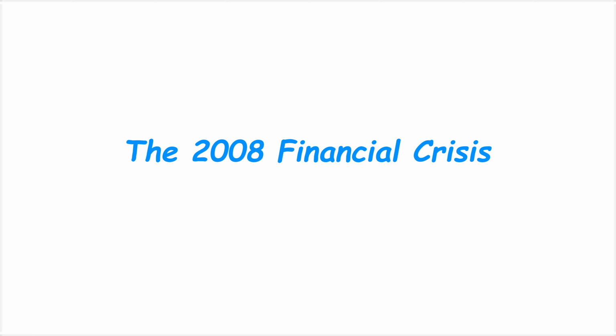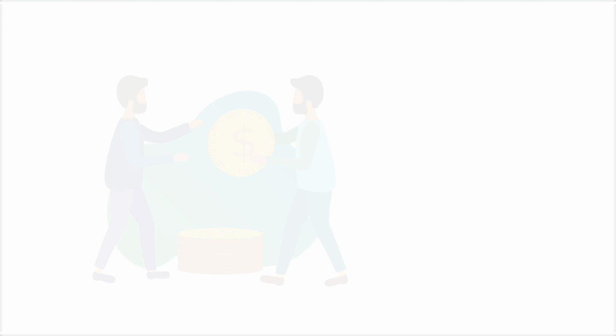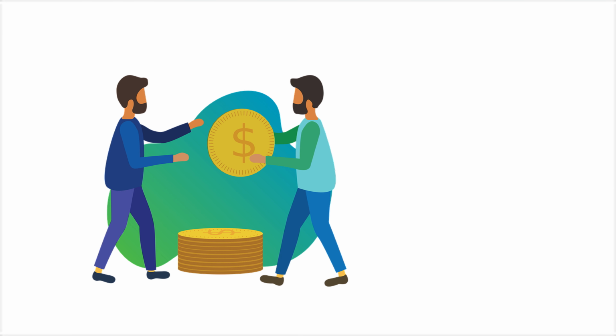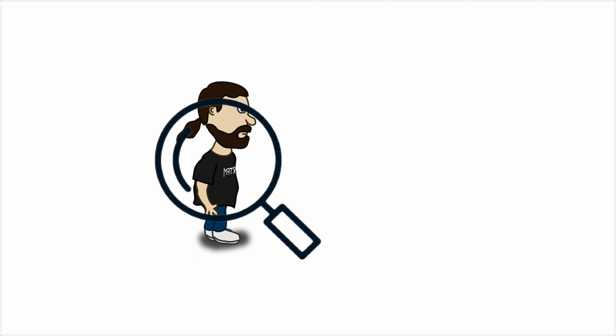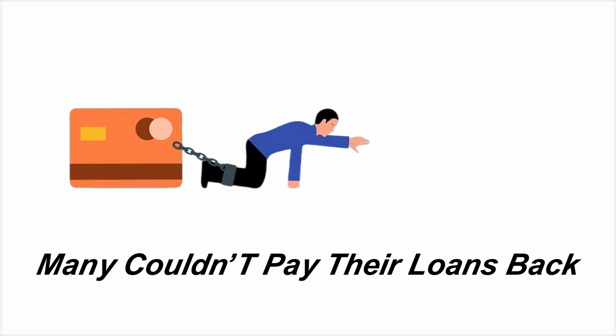Example 1. The 2008 financial crisis. In 2008, banks in the US made a huge mistake. They gave out risky loans to people who couldn't really afford them. At first, it looked fine. Banks made money, people bought houses. But soon, many couldn't pay their loans back.